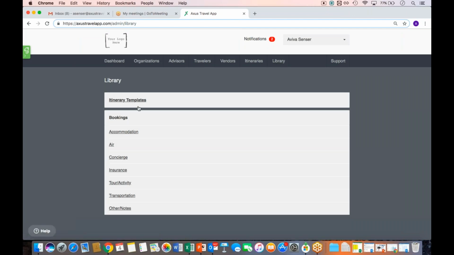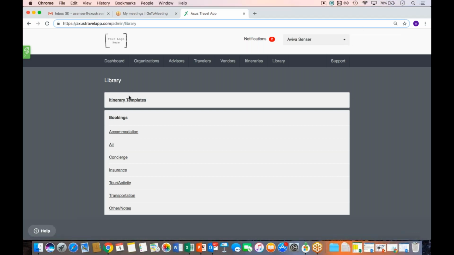You have two sections. Again, just a reminder for anybody that's well aware of how the library works, but for those that are new, you have your itinerary templates and then also your individual booking templates. So we divided it by the itinerary level information and then also the individual booking information as well. Now, from here, let's talk about the itinerary templates.